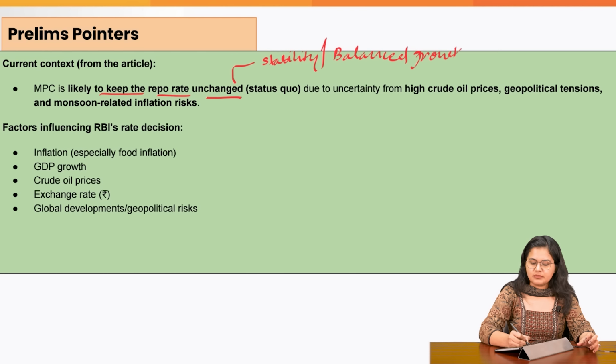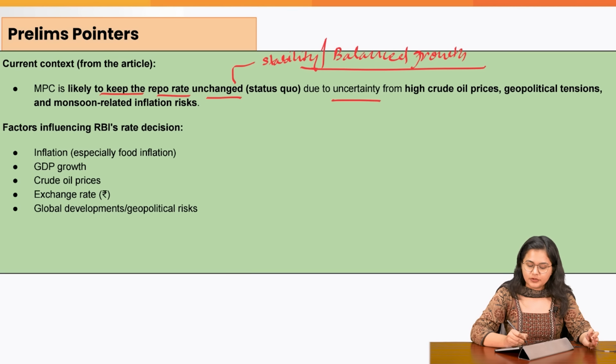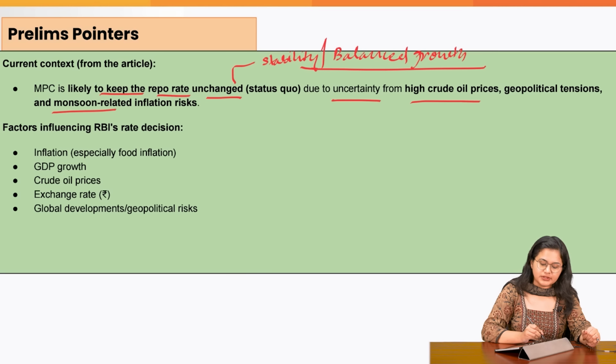But at the same time, we must also be concerned about certain uncertainties which are happening. For example, the increasing crude oil prices, the geopolitical tensions, and also the monsoon related things, because the monsoon we are expecting less than normal this year because of El Nino.